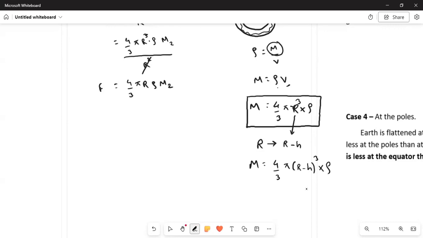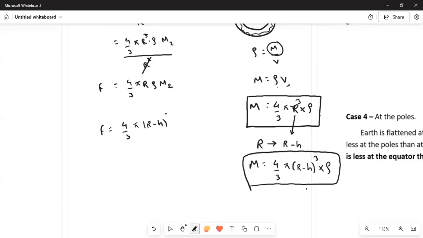And we know now that our formula F will now change to what? It will be 4 by 3 pi (r minus h) whole cube multiplied by rho multiplied by m2, because m1 has changed to the new mass of the earth.